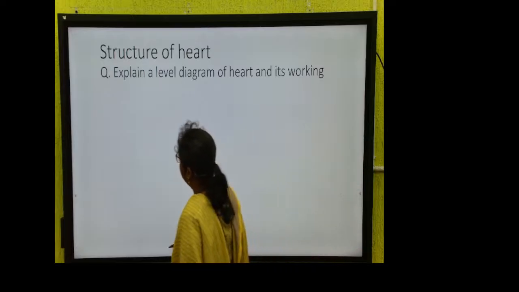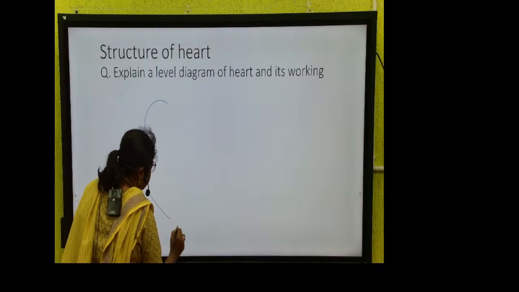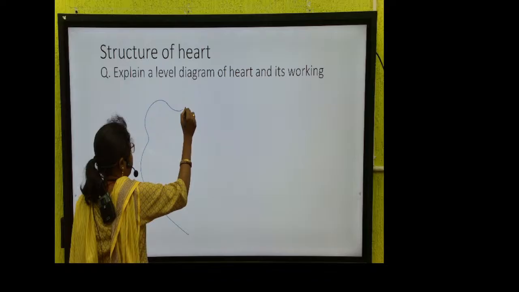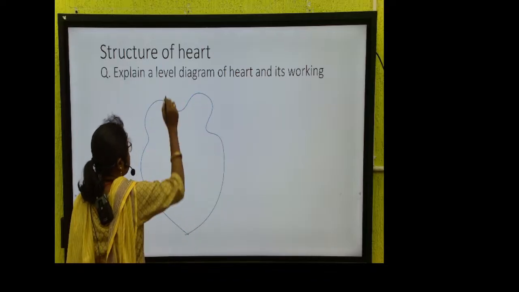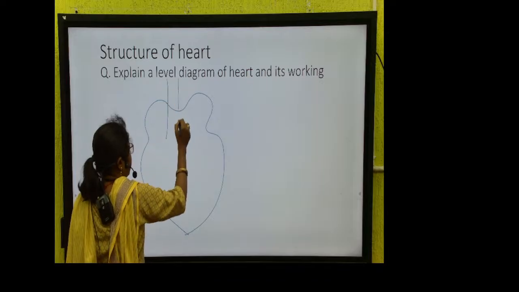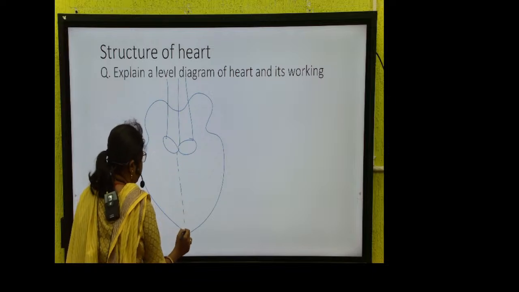Okay. I am telling you the easiest form of diagram which you can make. But for that, you need to learn it with reason. Then only it will feel easy to you.